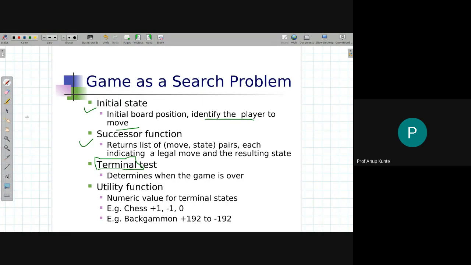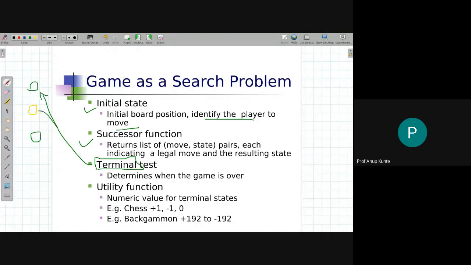So what we are going to do is generate a tree that will have alternating colors in the layers, as I already told you. I say colors, but you can also represent them with different symbols. We'll see that later, but this is how we are representing it. So this is level 1, level 2, level 3, and you will apply this terminal test at every level and figure out whether there is any move left.